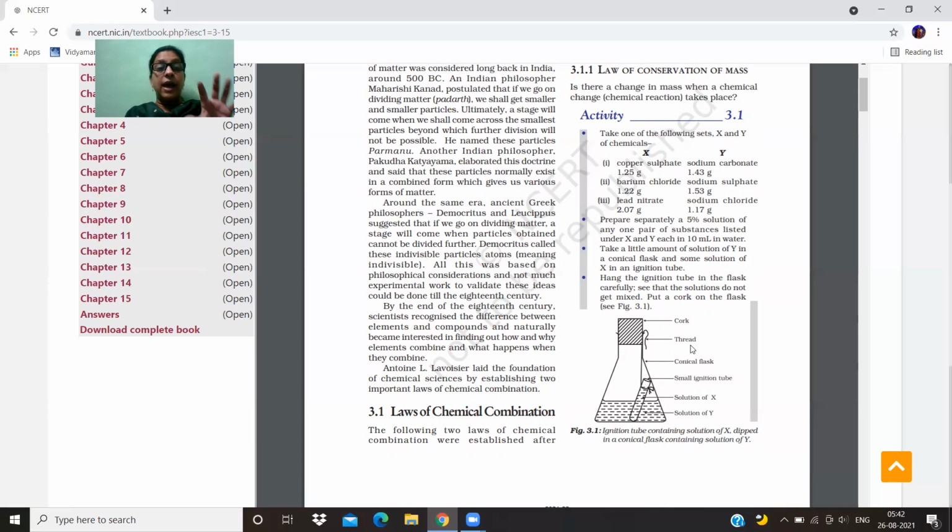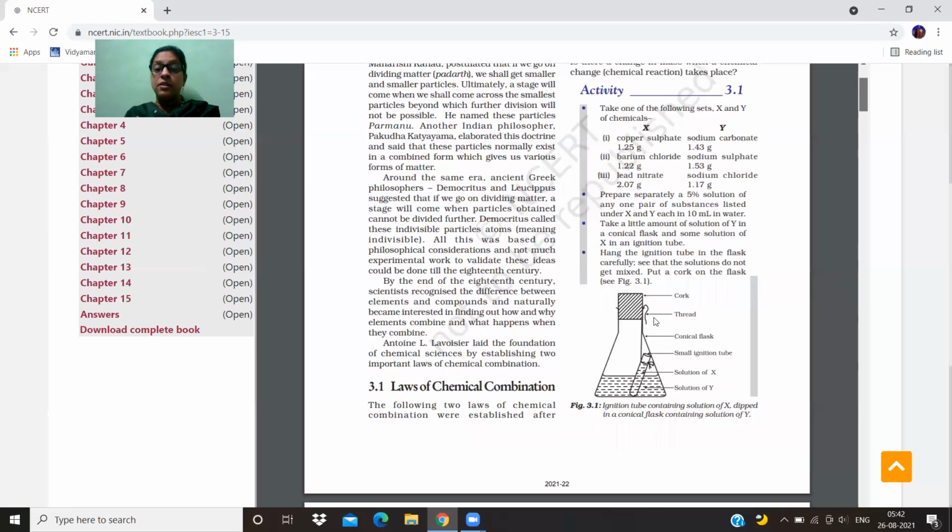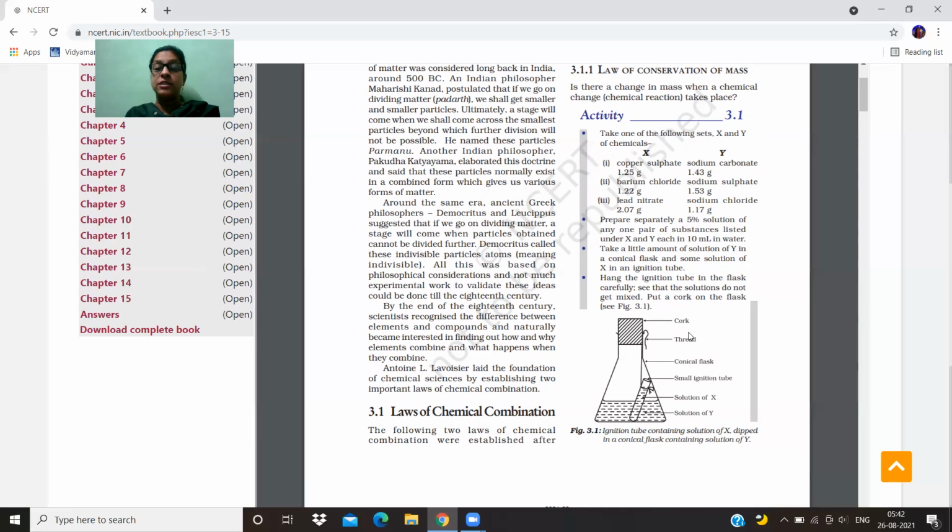We have to see that both solutions do not get mixed with each other. This is the figure: a cork, a thread which holds the ignition tube, and a conical flask. In the small ignition tube there is the copper sulfate solution, so X is the solution of copper sulfate and Y is the solution of sodium carbonate.